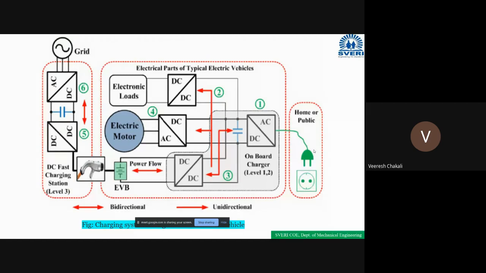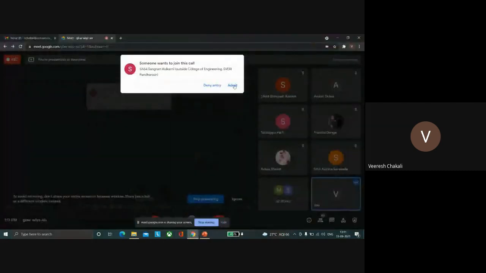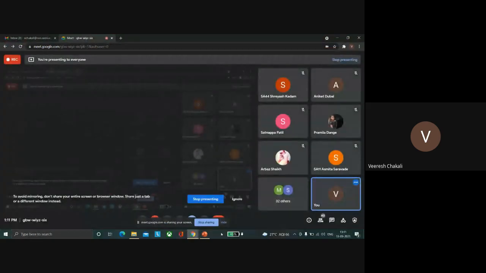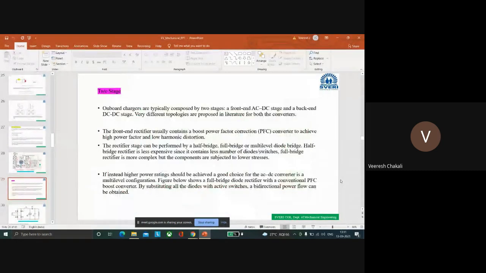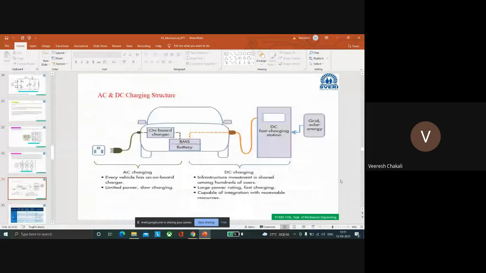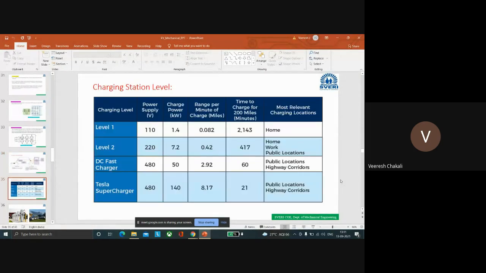We have seen the block diagram of the onboard charger and offboard charger, and the AC and DC charging structure, the block diagram of the charging.